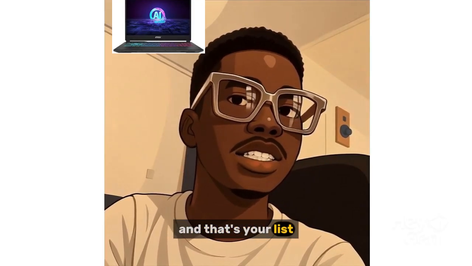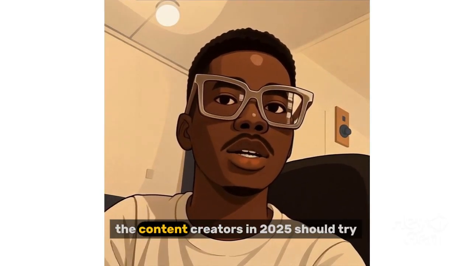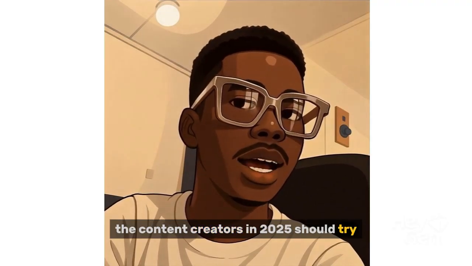And that's your list. 5 AI tools, besides the usual ones, that content creators in 2025 should try.